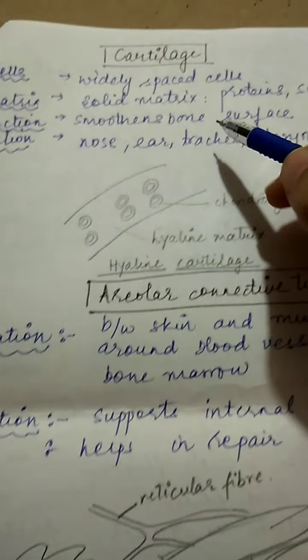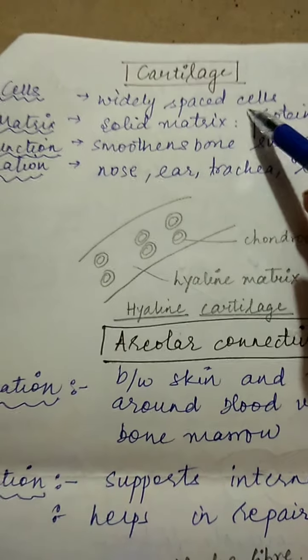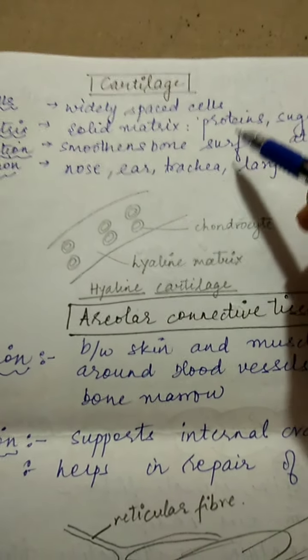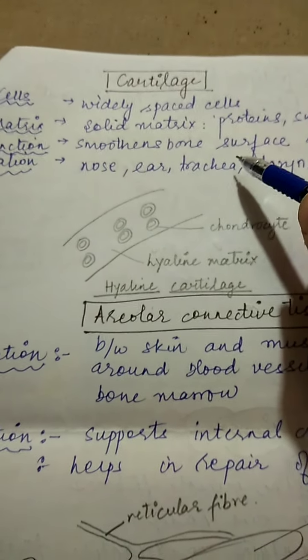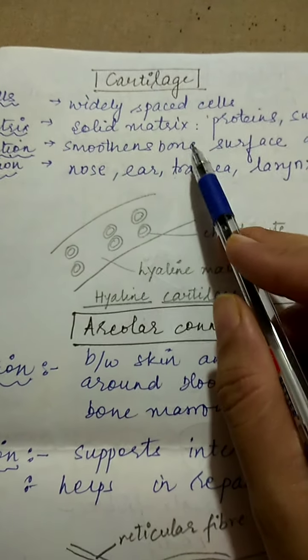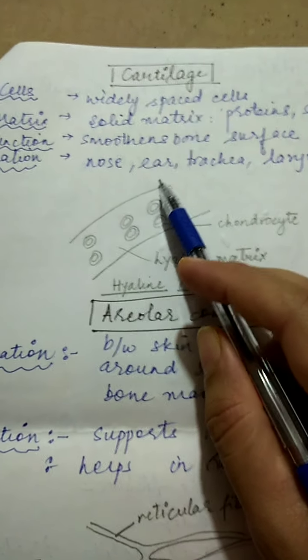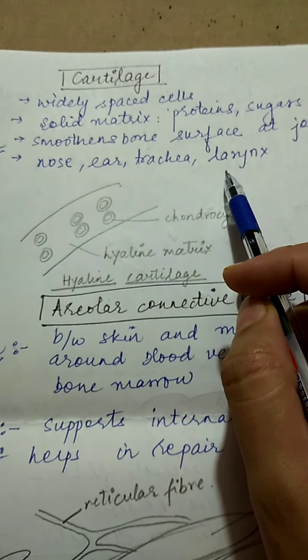Next, coming to cartilage, it is also a dense connective tissue. It has widely spaced cells, and it is generally very flexible, which smoothens the bone surface because it is generally present at the end of bones. So where exactly is it present? Nose, ear, trachea and larynx.